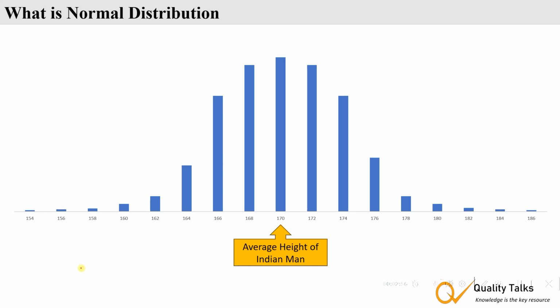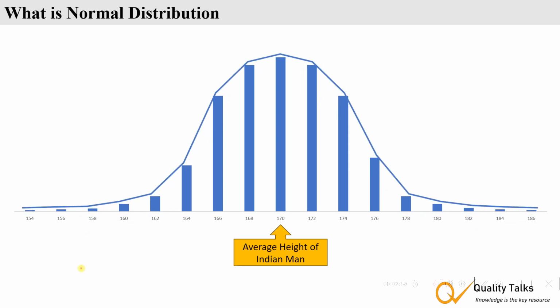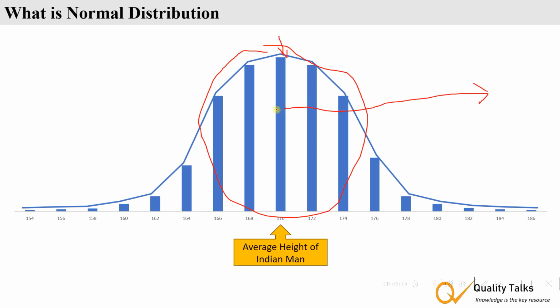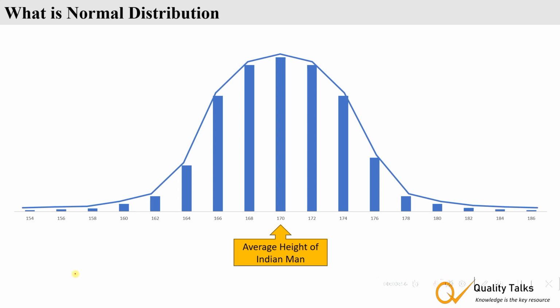If we see what type of distribution it is, this is the distribution where most of the population is available near the mean only. As you go away from the mean, in any of the directions, the lesser the population available here. So this is the type of distribution where most of the population is available at the mean. As you go away from the mean, the lesser the population available. This is what normal distribution is.